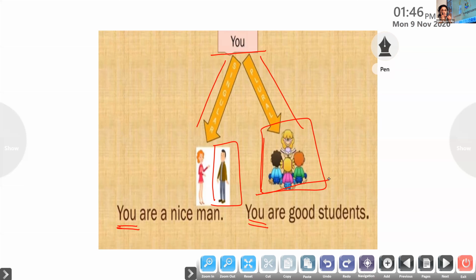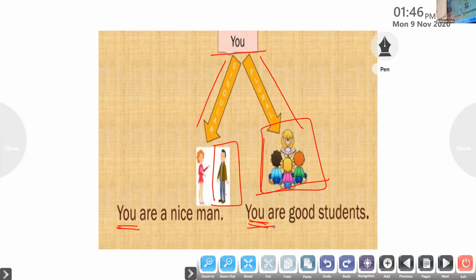When we are talking, you is a pronoun which is used when we are talking about one person and also when we are talking about more than one person. You can see here, you are a nice man. You are good students. So both, here it is one and here it is many. So we may make use of both the pronouns. You is used for both singular and also for plural.